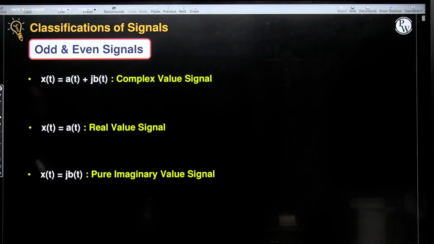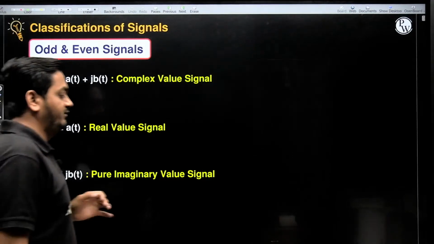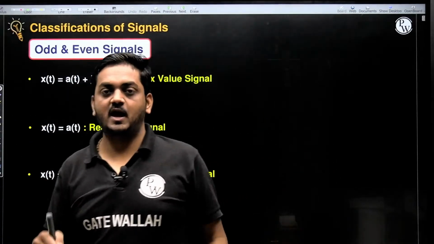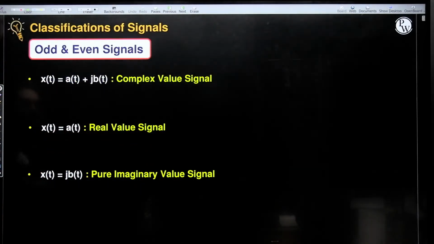Now the next classification is very much important, and in this we will solve more questions, and this is also a time consuming topic. You will find so many questions from this topic. So the next classification is odd and even signals.